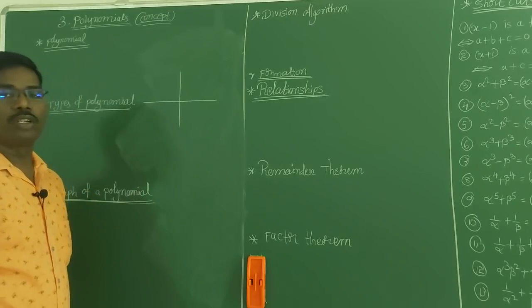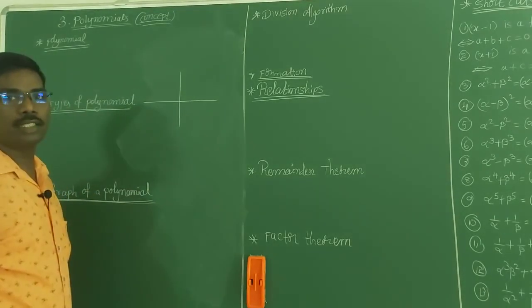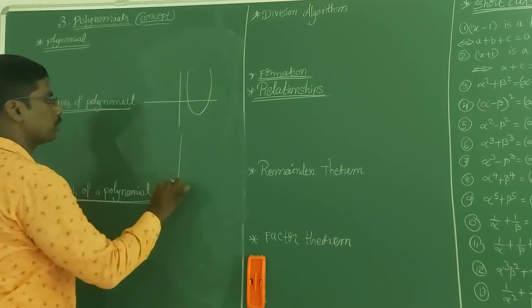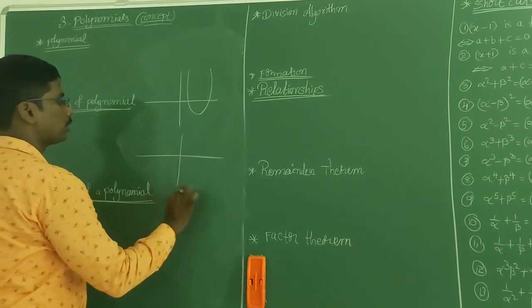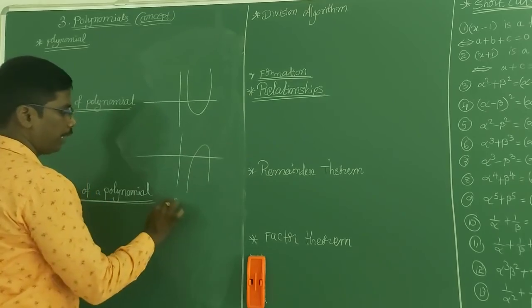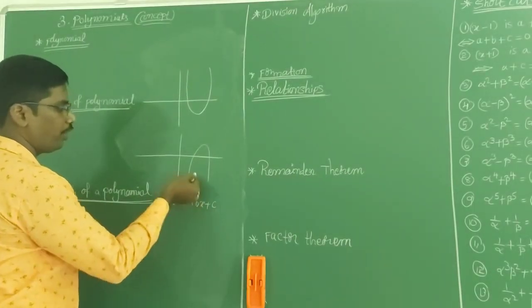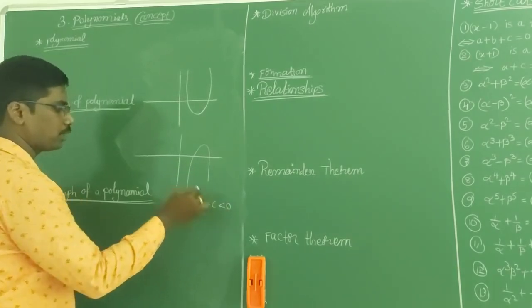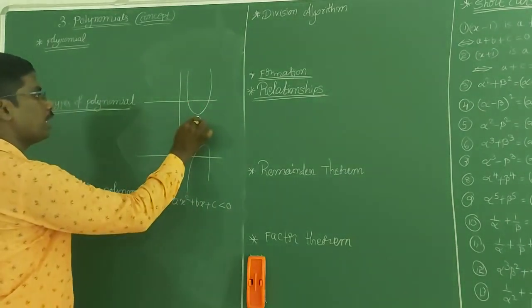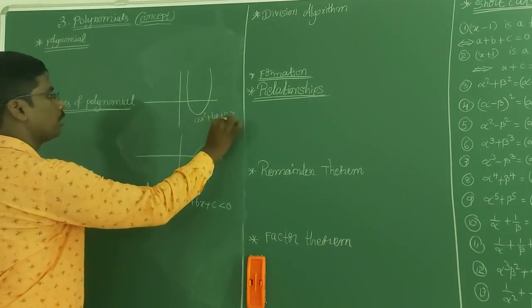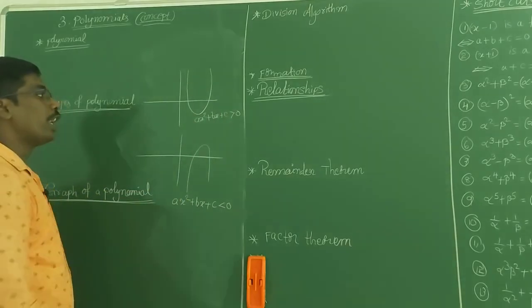If a graph, or a parabola, intersects the x-axis like this or like this, then ax² + bx + c is less than 0 if it is like this, and ax² + bx + c is greater than 0 if it is like this.